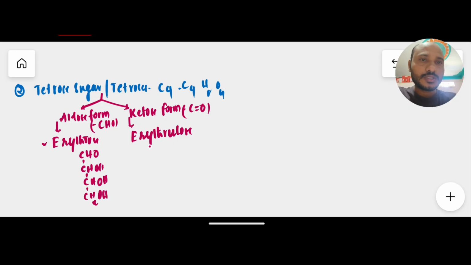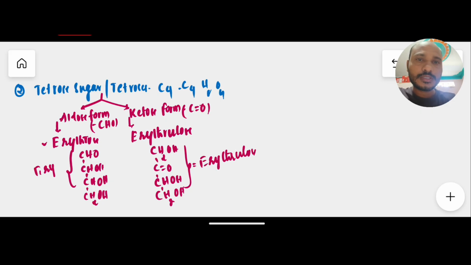For erythrulose, the functional group at carbon number 2 is the ketone group: CH2OH, C=O, CHOH and CH2OH. This is erythrulose, and that one is erythrose. Likewise, erythrose and erythrulose are both tetrose sugars.